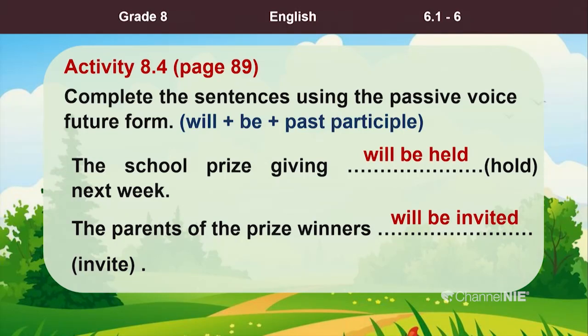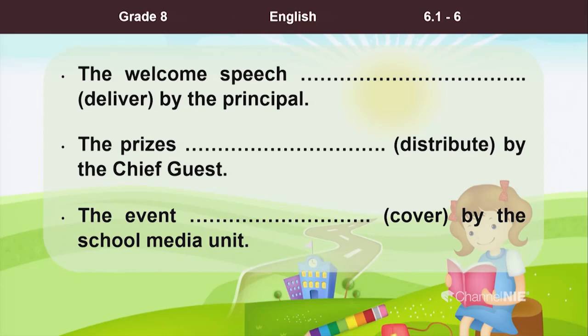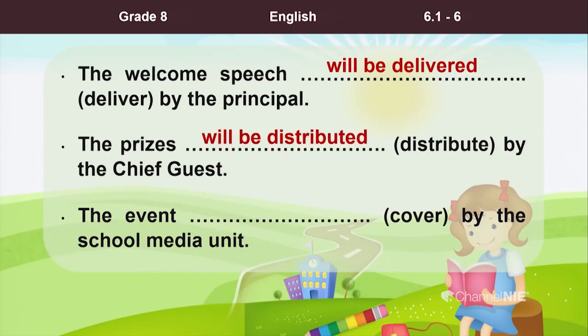Okay, children? Right. The third one. The welcome speech blank, deliver is the verb you have to use there, by the principal. Yes. The welcome speech will be delivered by the principal. The fourth sentence. The prizes blank, distribute by the chief guest. The prizes will be distributed by the chief guest. And the last one. The event blank, cover by the school media unit. The event will be covered by the school media unit.